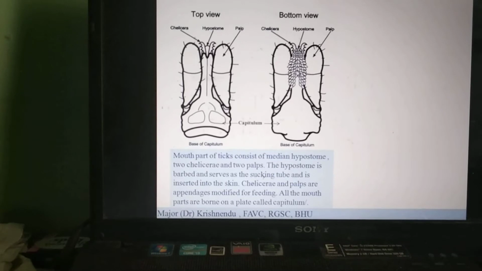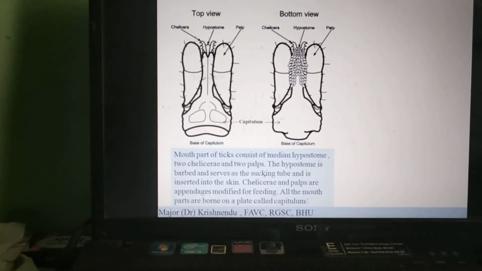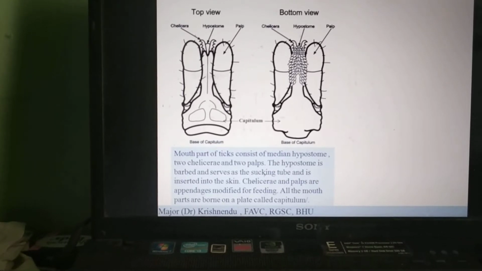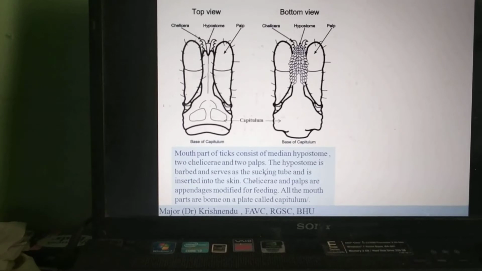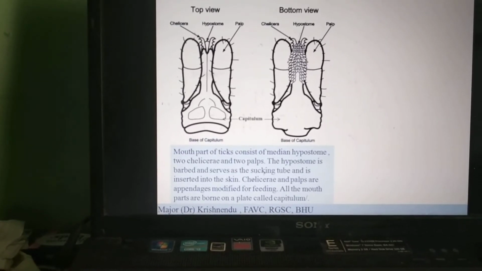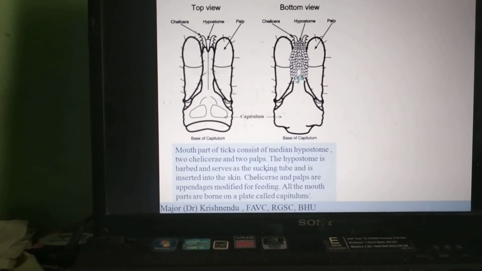Recurved teeth. What do you mean by recurved teeth? If you have seen a fish hook, मछली पकड़ने का जो हुक होता है, उसके हुक पे एक छोटा सा बार या पॉइंटेड स्ट्रक्चर रहता है रिकर्व्ड, ताकि मछली फंसने के बाद उससे निकल नहीं पाए. Similarly, when this hypostome along with the chelicerae are inserted into the skin, you cannot pull out the tick easily. Why? This is because of the recurved teeth. It remains in that position for a long time.